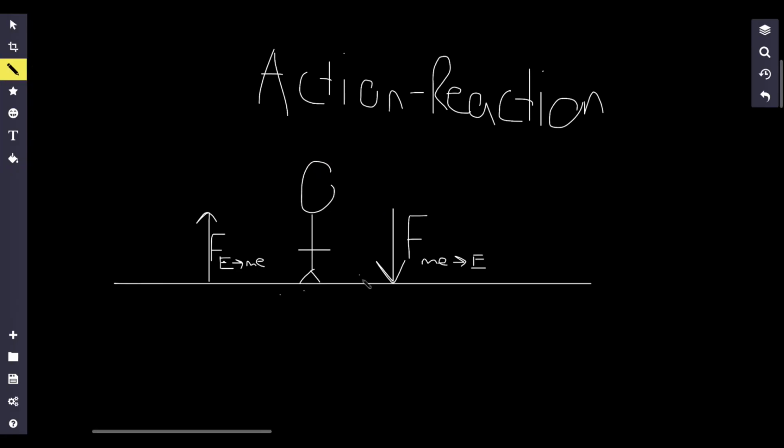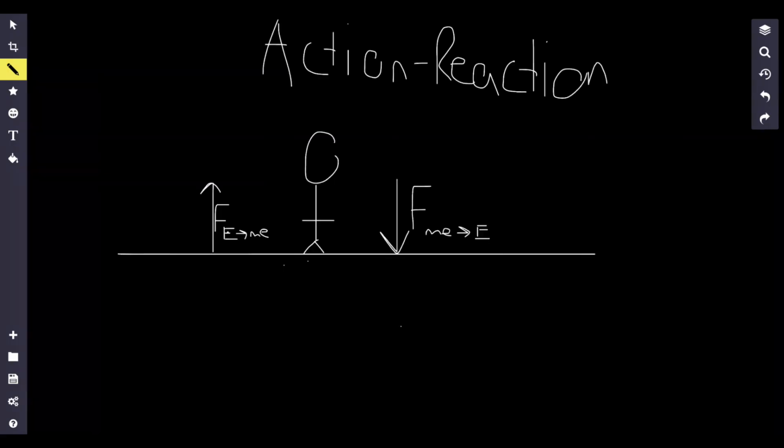But it's important to note that these are two forces that are on sort of two different objects. So this is the force from me onto the earth. But then this is the force from earth to me. So these forces act on different objects. So it's not like these forces cancel out or anything like that. An example of forces canceling out in this scenario would be if there was a force from earth to me, but at the same time, there is a force from the wind to me.